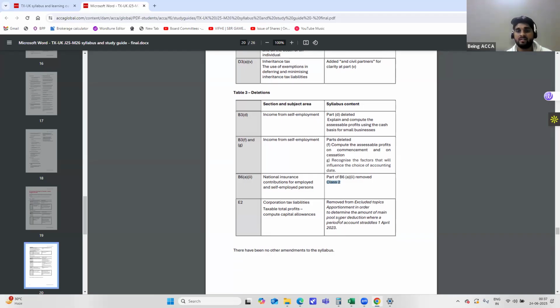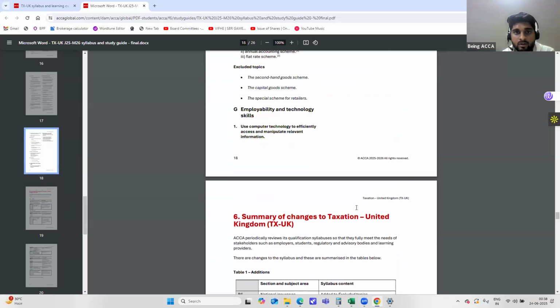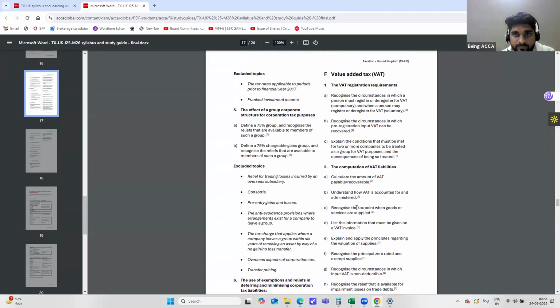Next, again as I've mentioned earlier, you will not be tested on the apportionment in order to determine the amount of main pool super deduction. The super deduction of 130% on main pool assets will not be tested as a part of your acquisition of assets, but it might still be tested as a part of your disposals. So for better clarity, I will show you this. See, corporation tax over here.